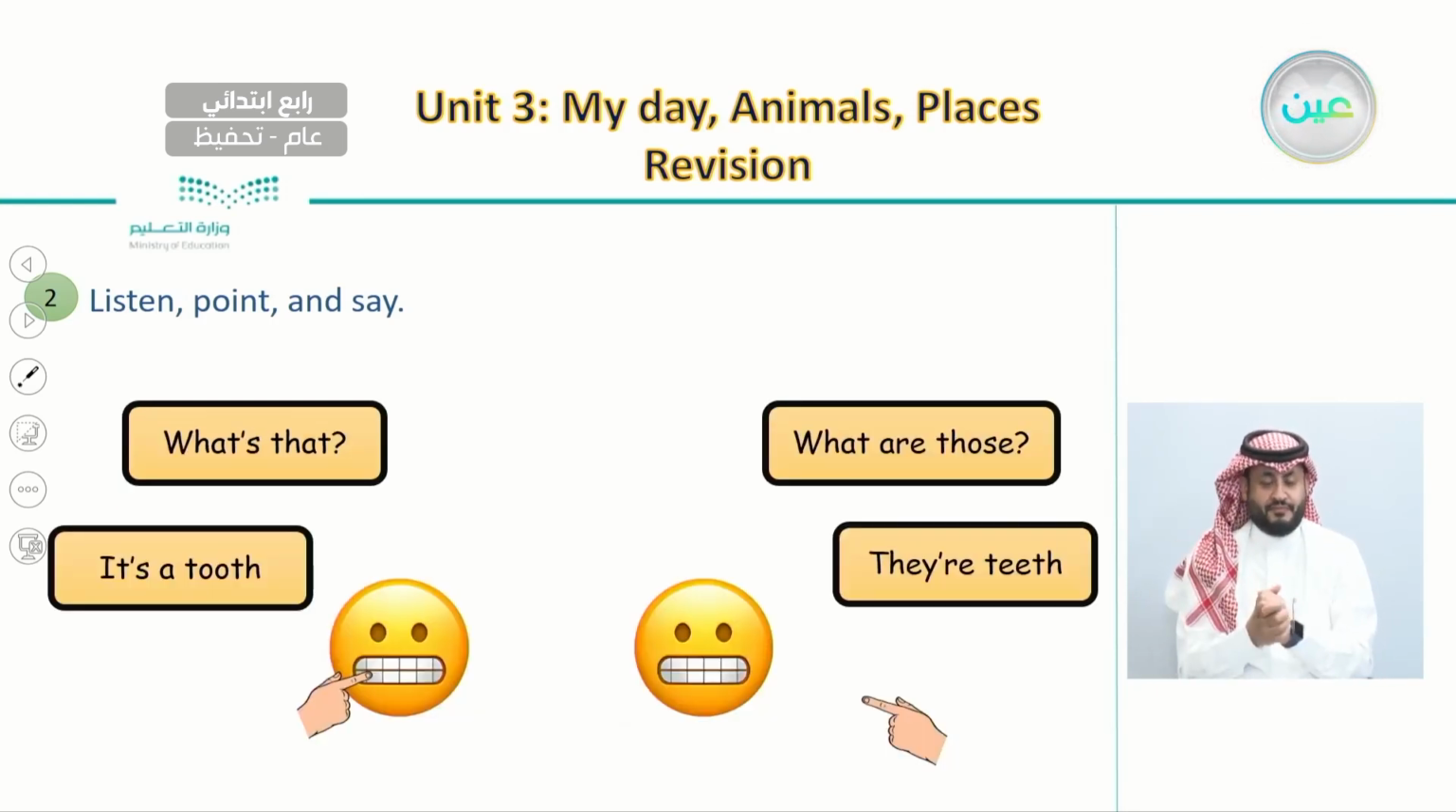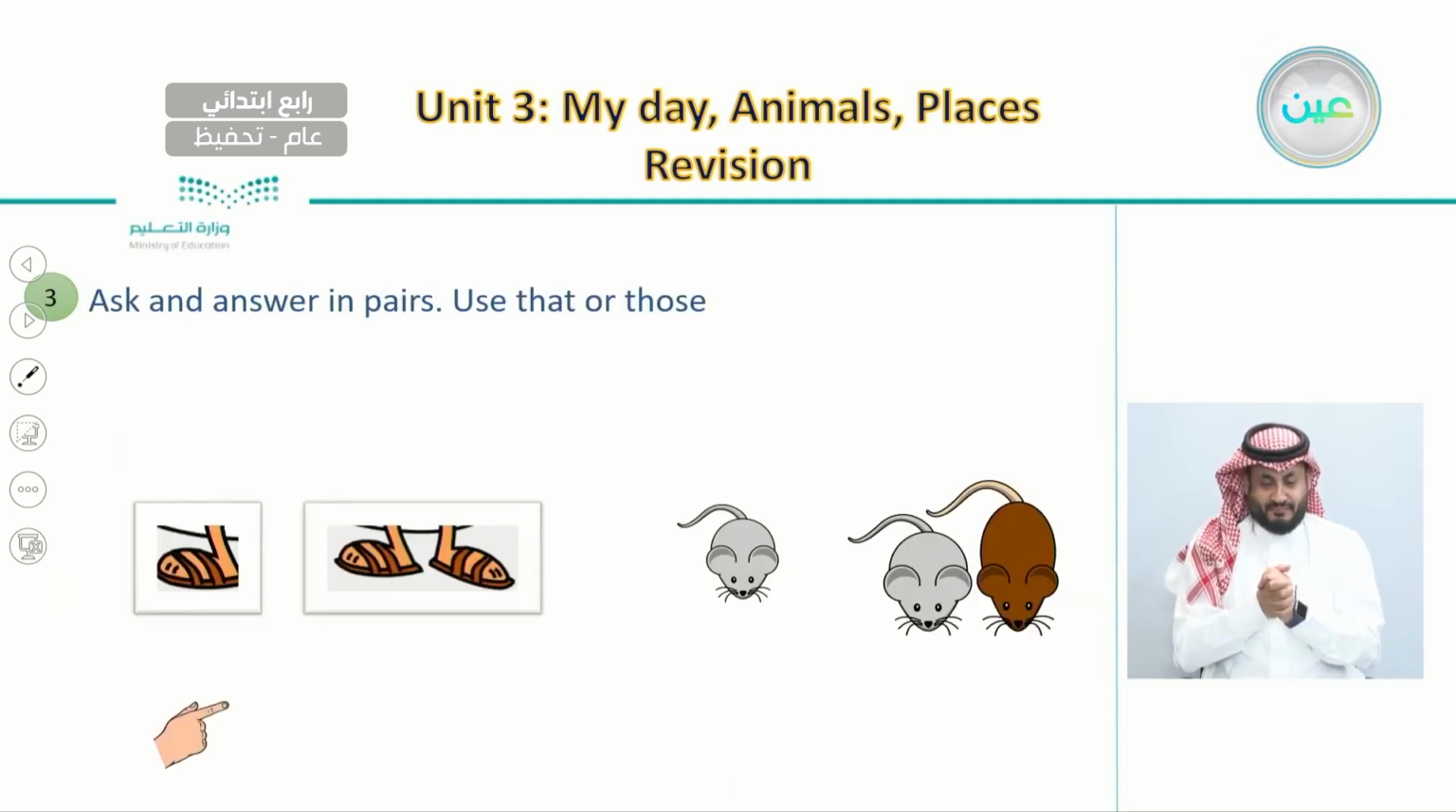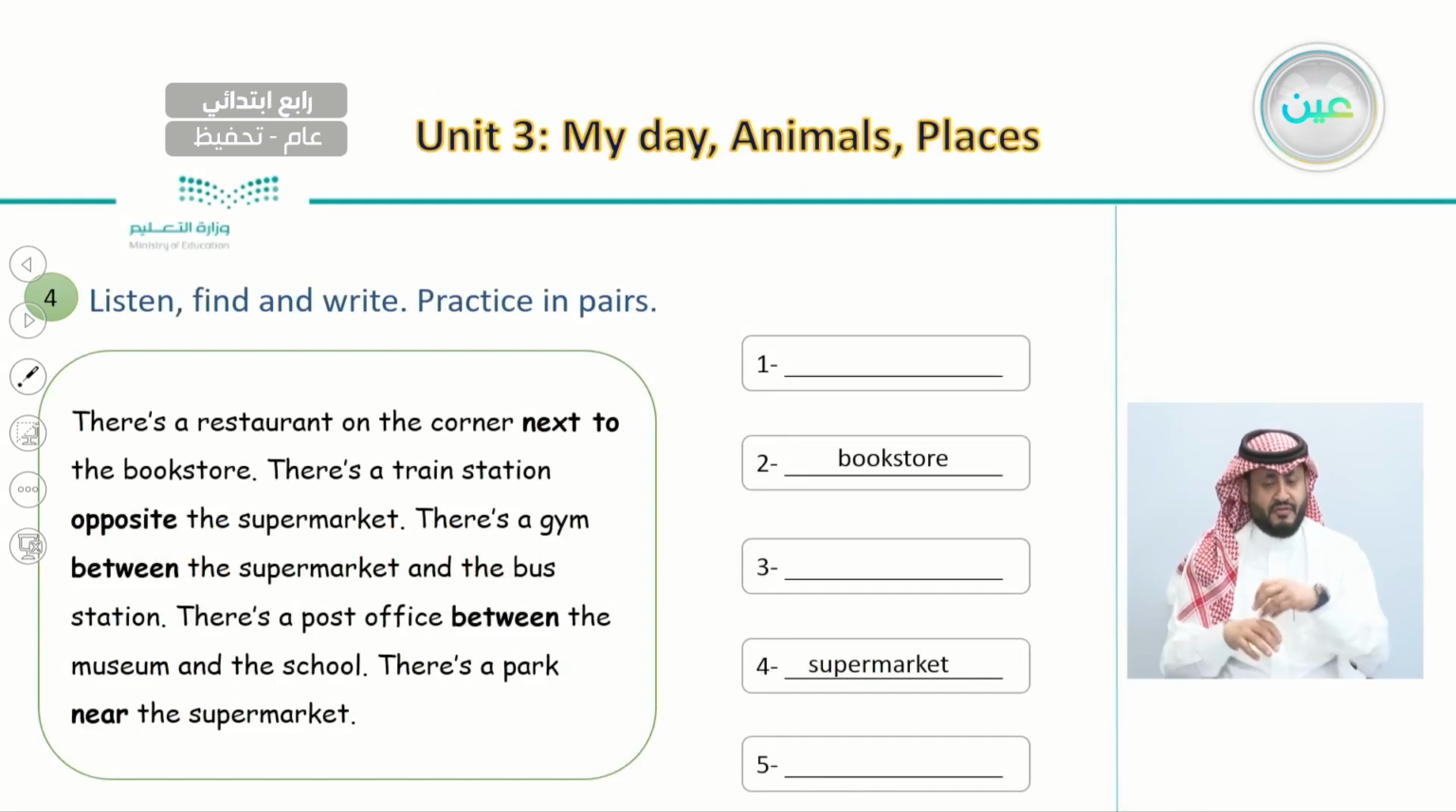And after this, we learned the difference between that and those. We use that for only one thing. And also we use those for more than one thing, like this, for example. Those are teeth. And we did this with other examples when we talk about foot. That's a foot. And also those are feet. The same goes with mouse and mice.